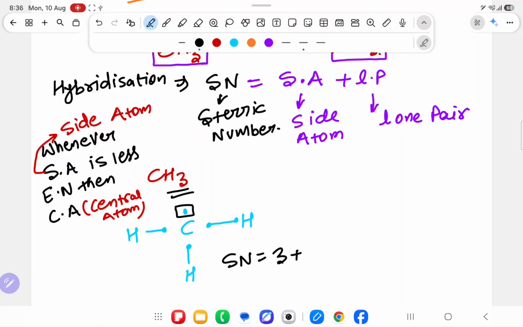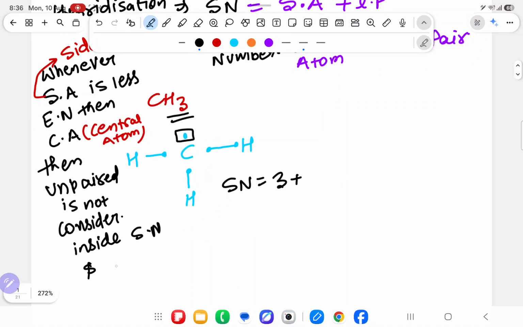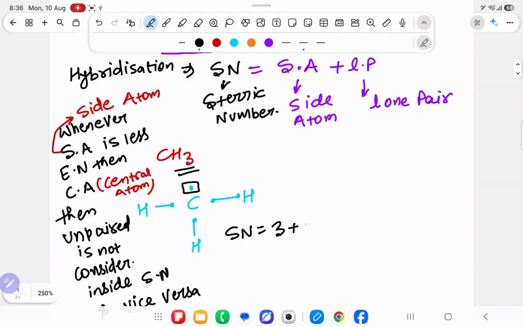So whenever the side atom is less electronegative than the central atom, then the unpaired electron is not considered inside hybridization or steric number. And vice versa. Vice versa means if the surrounding atom is more electronegative than the central atom, then it will be considered. So steric number is coming 3. Hybridization is sp2.